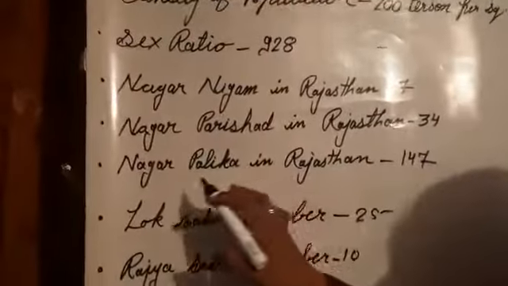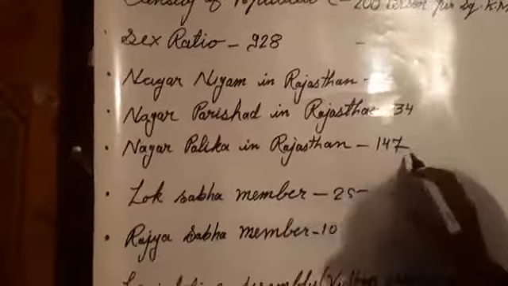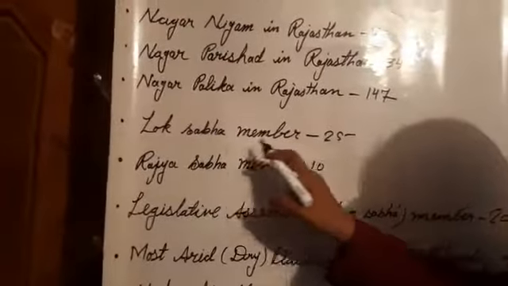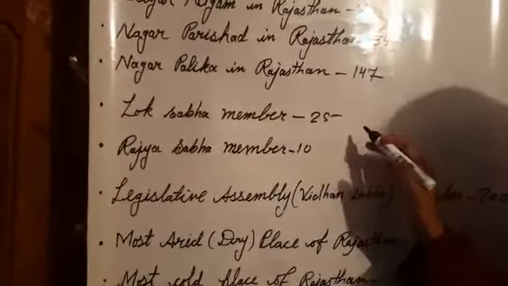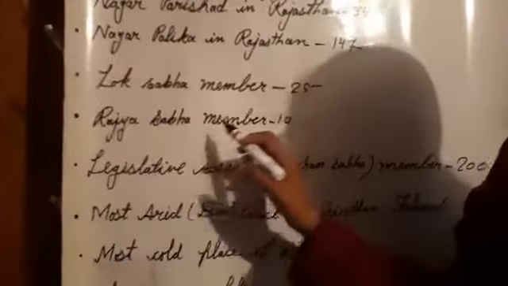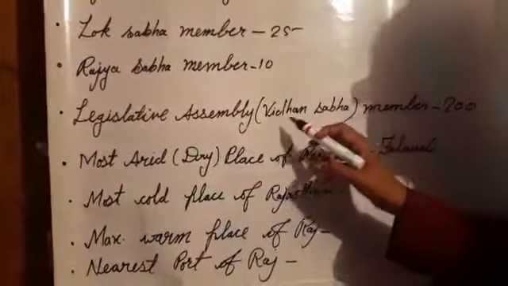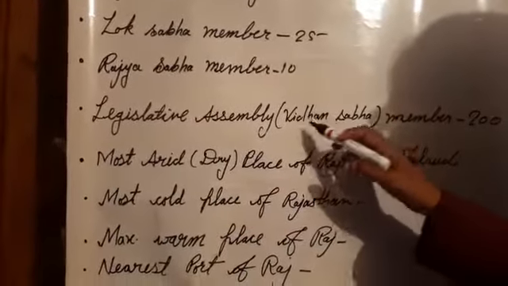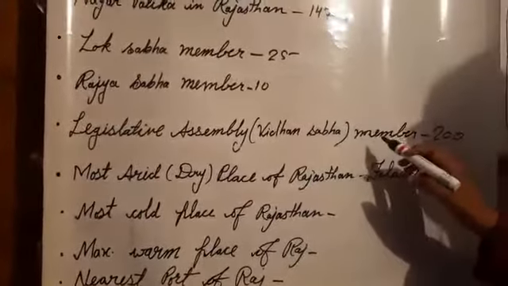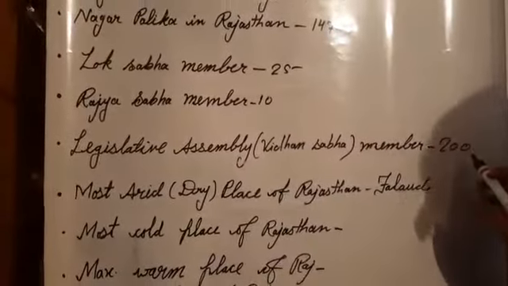Nagar Parishad in Rajasthan, 34. Nagar Palika in Rajasthan, 147. Lok Sabha members in Rajasthan, 25. Rajya Sabha members in Rajasthan, 10. Legislative Assembly, which we also call Vidhan Sabha, its members are 200.